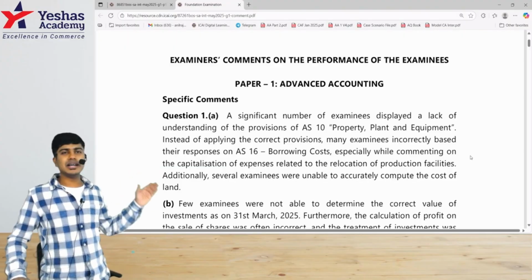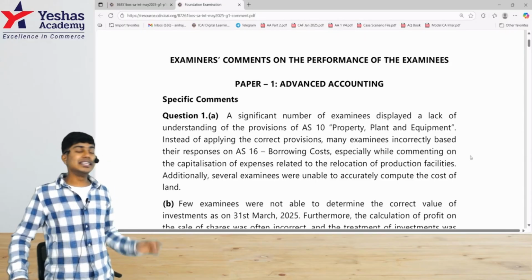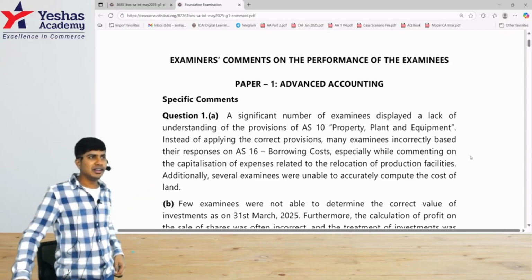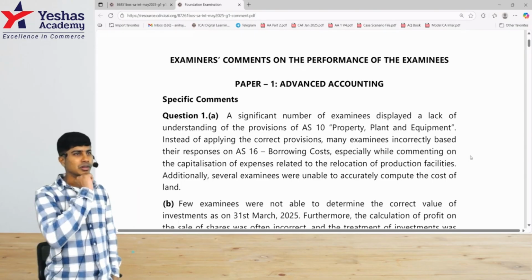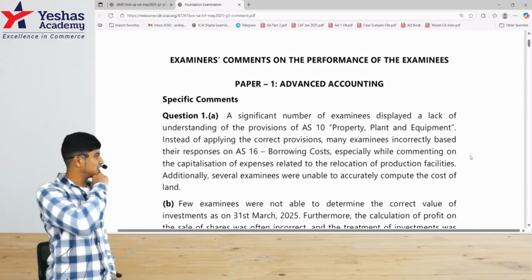This is available on the suggested answer tab on your ICAI website under the BOS Knowledge Portal. This is usually also published in our student journal, but this is something that people usually ignore. Life is too short to make our own mistakes. Let's learn from the mistakes of others.